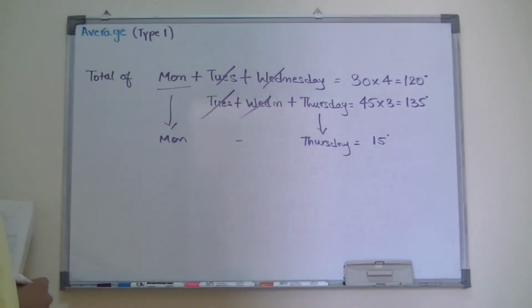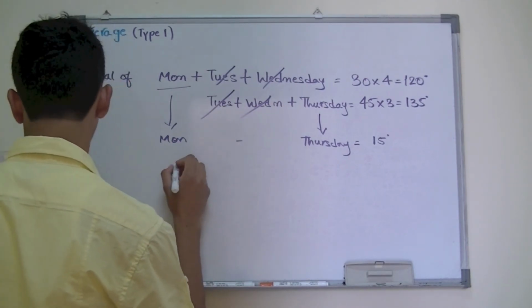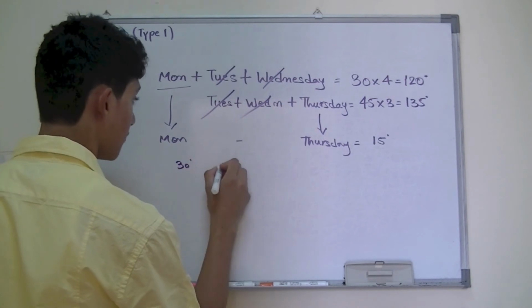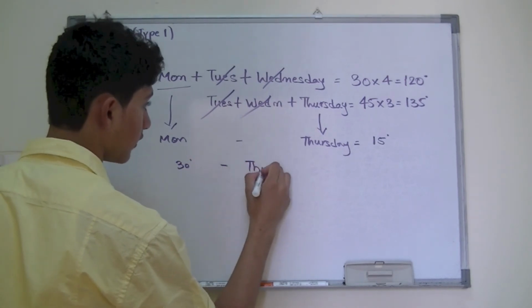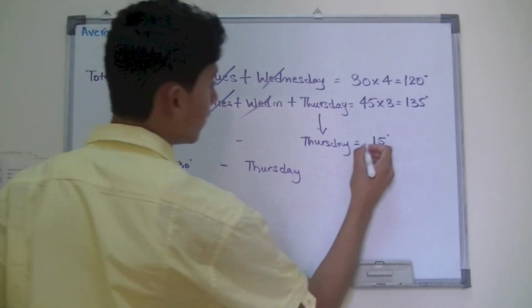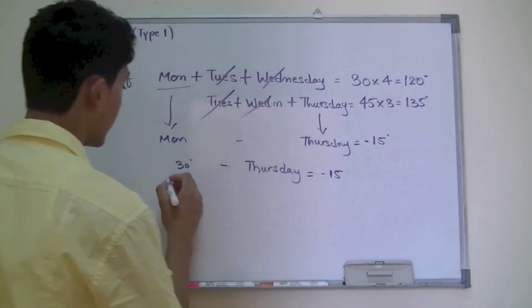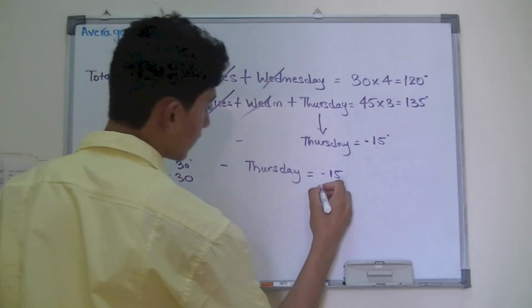Then having that, you know the temperature on Monday would be 30 degrees, so 30 minus Thursday would be equal to minus 15. Then you subtract 30 on both sides.